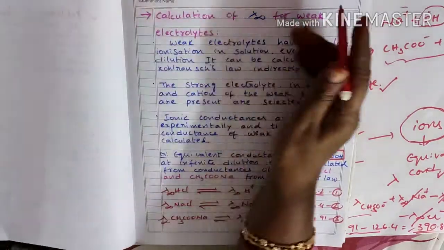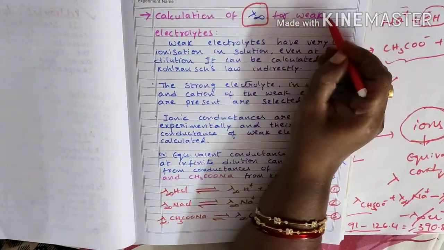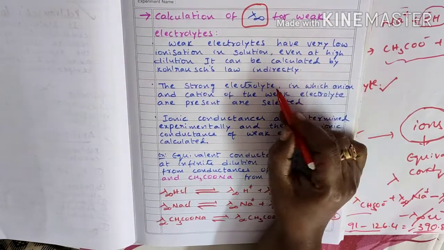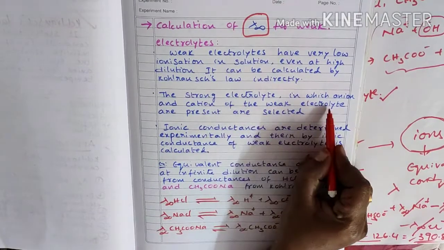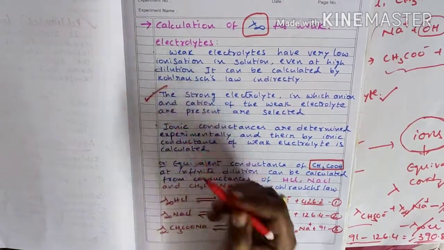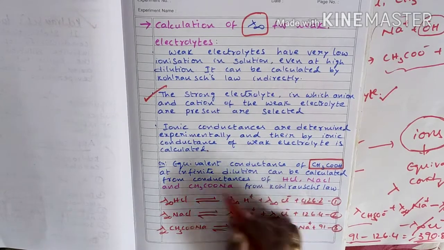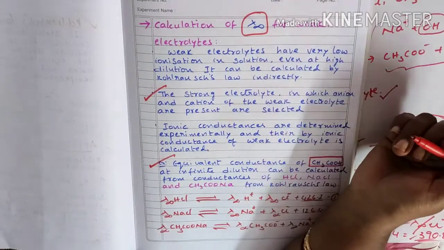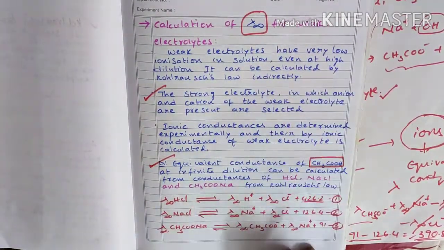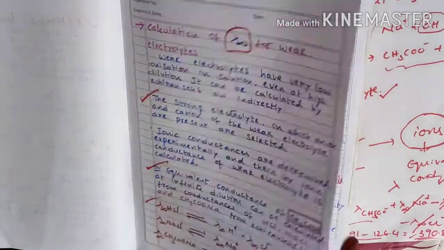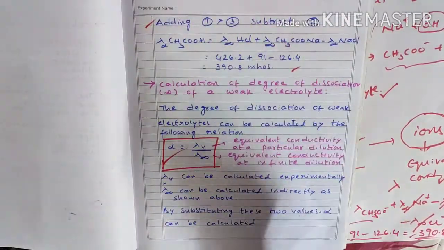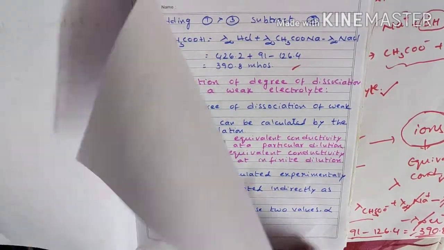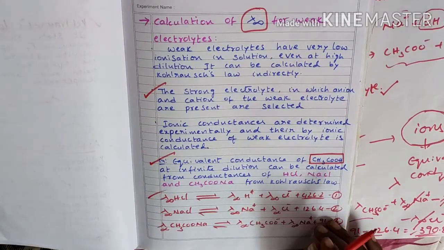Applications. Next, explain calculation of lambda infinity for weak electrolytes. Here, the strong electrolytes in which the anion and cation of the weak electrolyte are present are selected. Okay, and next, explain the example, if you are able to write everything. If you are unable, at least mention the points and these equations, right? This is very short, no? Then there is no problem at all. This is the most important one.